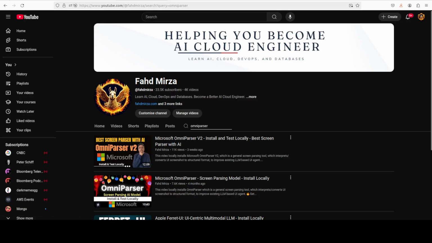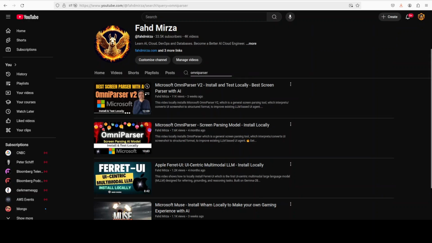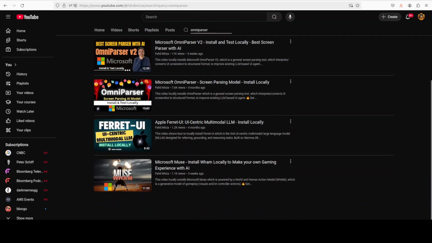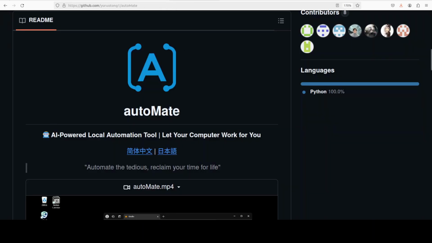And if you're wondering what this Omniparser model is, if you go to my channel and just search for Omniparser, you will see that I have covered its various versions. The latest version is V2, which I covered around a month ago. And that was actually quite good, the best screen parser as you can see here. So check it out. I'm sure you are going to love it. And if you're interested in screen parsing, you can see that I have done heaps of videos on various models out there. Okay, let's go back.